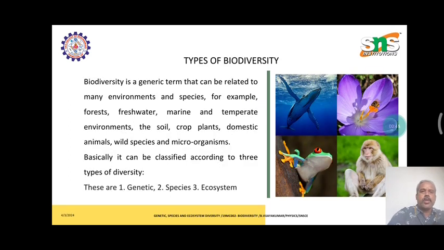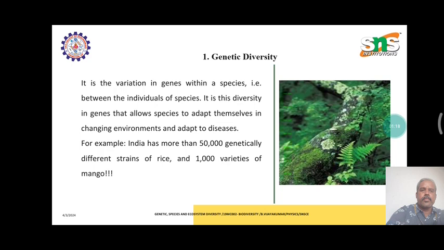The types of biodiversity: genetic is a term that can be related to many environmental species, for example forest, freshwater, marine and temperate environment, soil, crop, plants, domestic animals, wild species and microorganisms. It is classified according to three types of diversity: genetics, species and ecosystems.